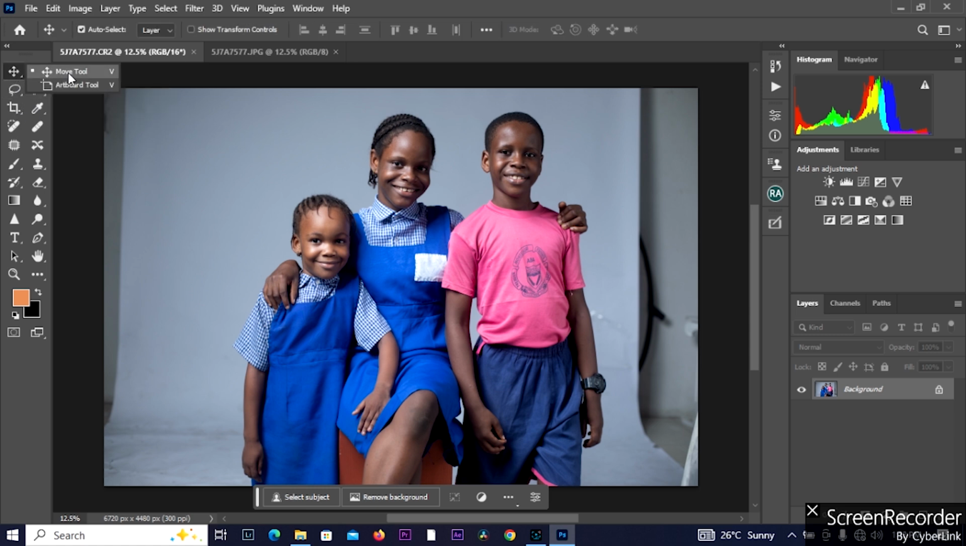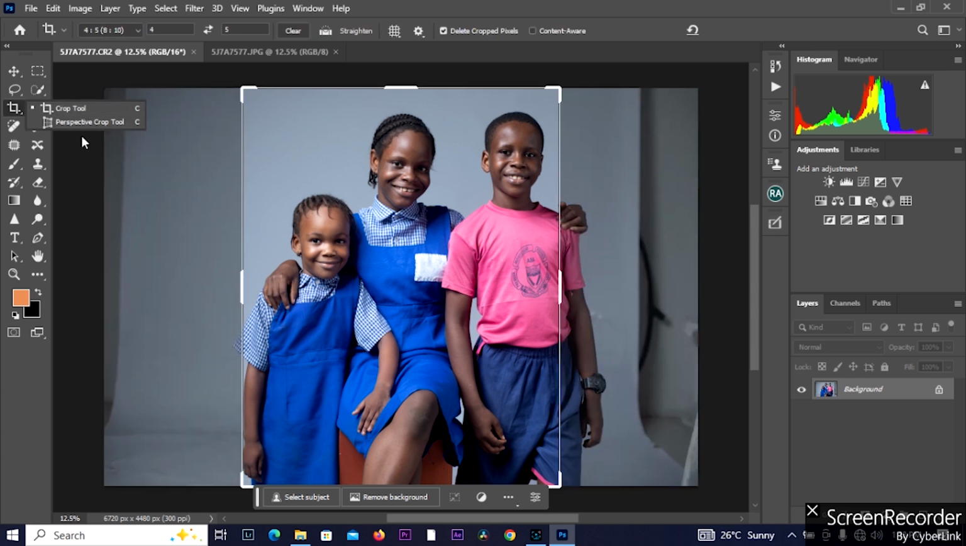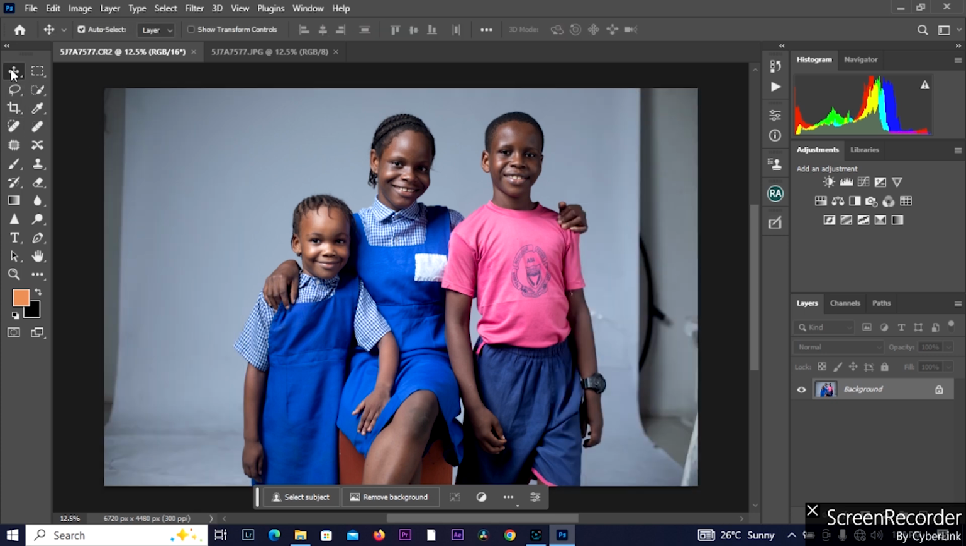If I click here, you see the move tool and the artboard tool. Here we have our rectangular marquee tool, our elliptical marquee tool. Here we have our lasso tool, our polygonal lasso tool, and our magnetic lasso tool. Here we have our object selection tool, our quick selection tool, and our magic wand tool. Here we have our crop tool and our perspective crop tool.